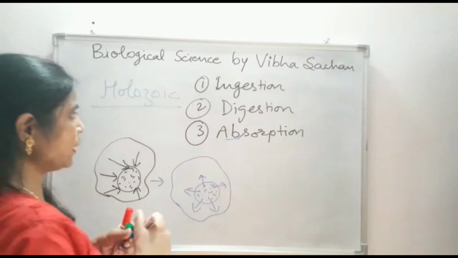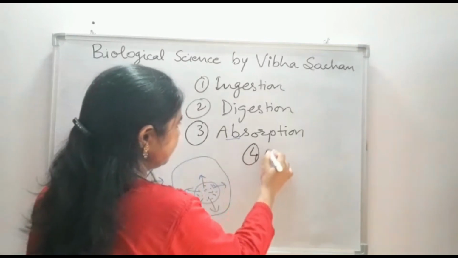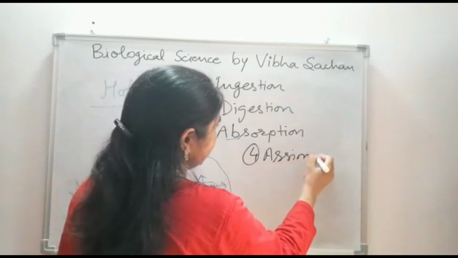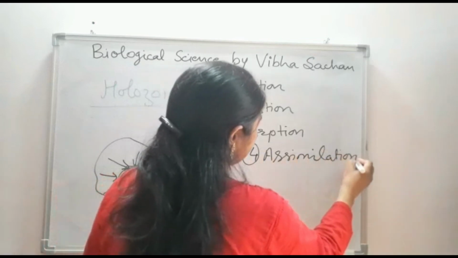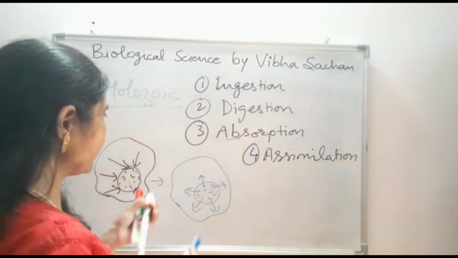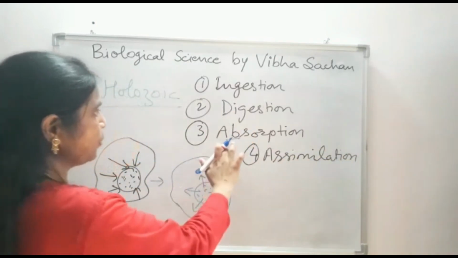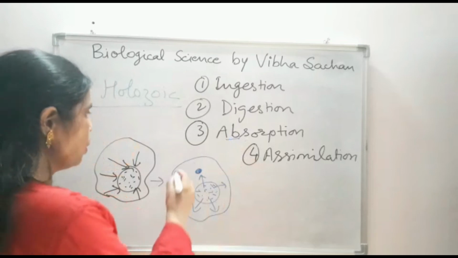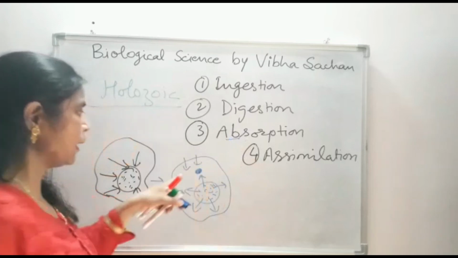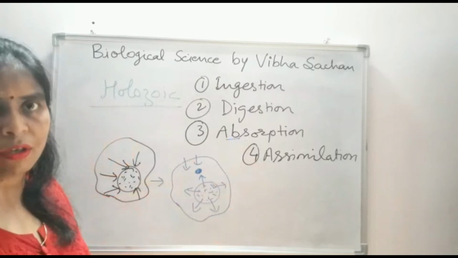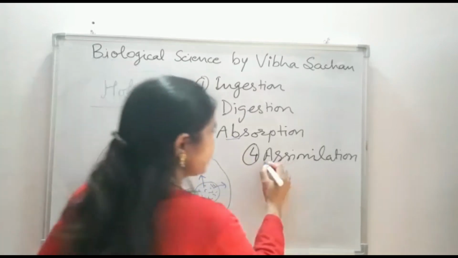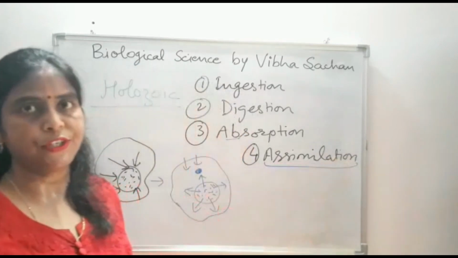The next point is assimilation. Assimilation means the utilization of the food material absorbed during absorption for the growth, repair and maintenance of the body of this organism. This process is known as assimilation.